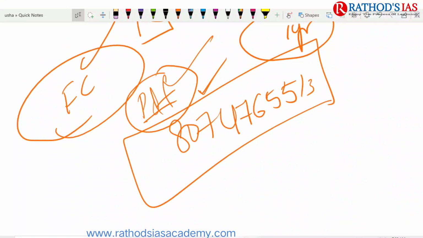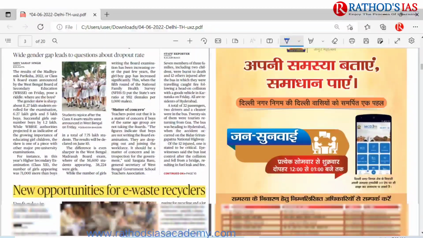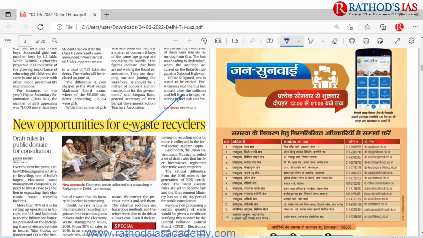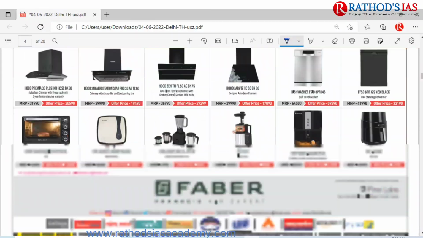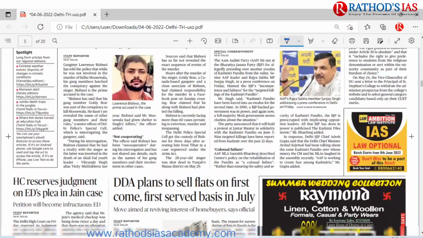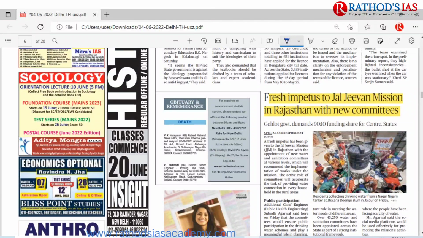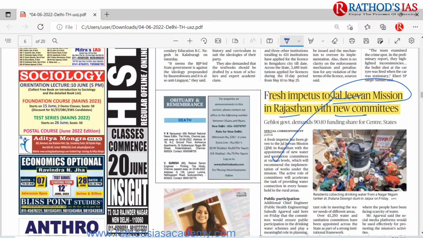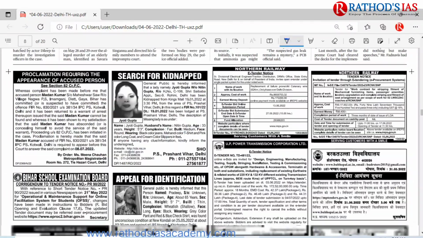And now let us try to see today's Hindu newspaper PDF. So this is our Hindu today. Date is June 4th, and this is the Delhi edition. The first article is regarding e-waste recyclers. I discussed this topic in great detail along with the recent draft highlights. If you move forward, there is nothing much important in the city page as well as the states page. Here you can see Jal Jeevan Mission in Rajasthan with new committees. I discussed this topic. If you move forward directly, you can go to the editorial page.